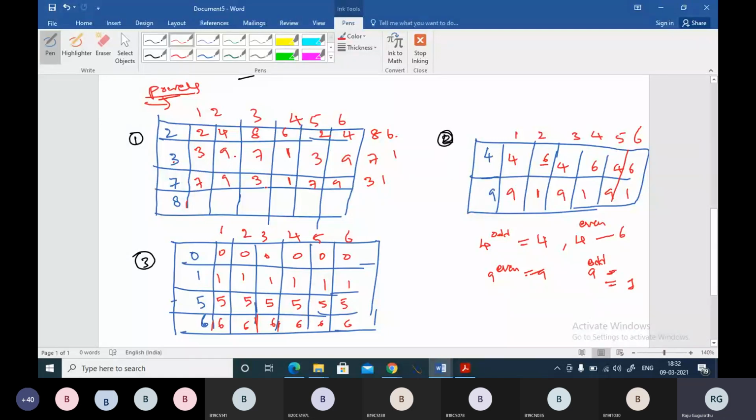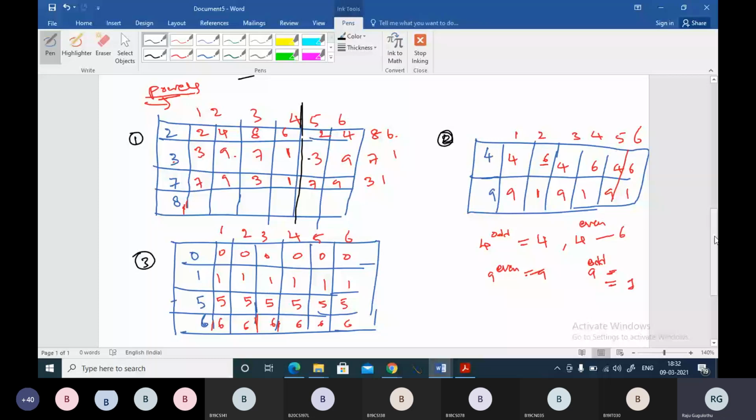Okay, but here you observe one pattern. The same thing happens with 8. The pattern is, my dear friends, after every fourth power, the same digits are repeating. 2486, 3971, 7931, the same digits are repeating, right? So after every fourth power for these 2, 3, 7, 8, the same digits are repeating.